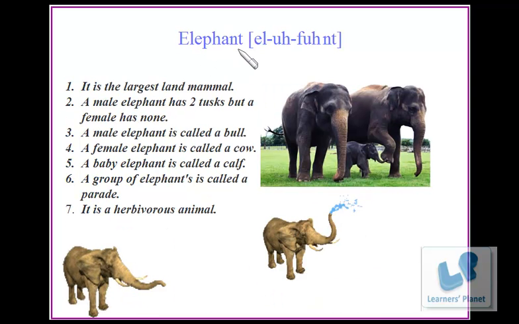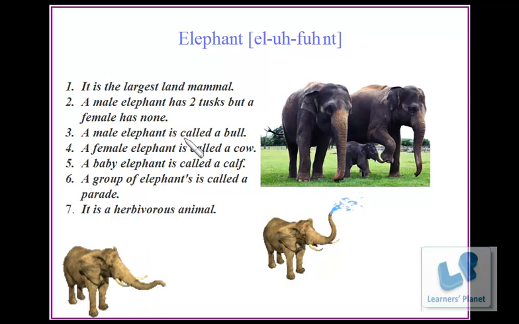Elephant. It is the largest land mammal. A male elephant has 2 tusks, but a female has none. Over here you can see these teeth-like structures that come outside the mouth are known as tusks. Over here these both are females as they don't have any tusk, and these both are males. Okay?